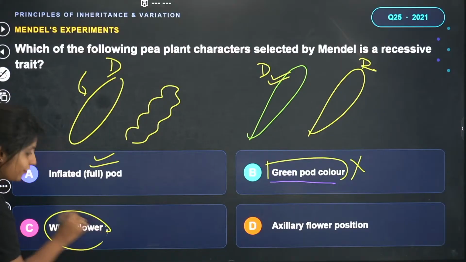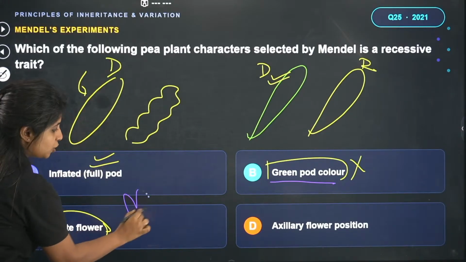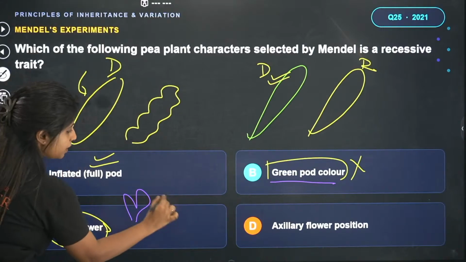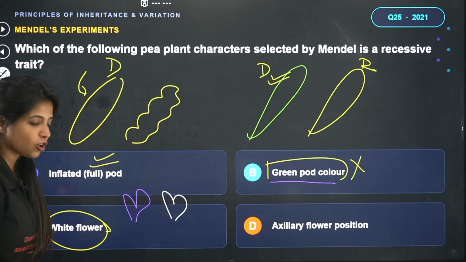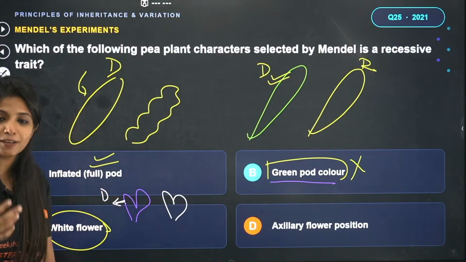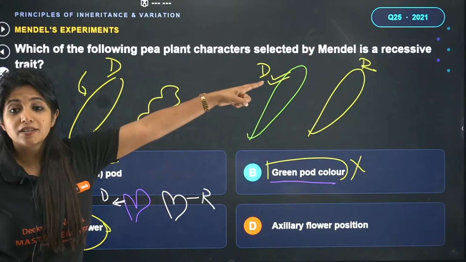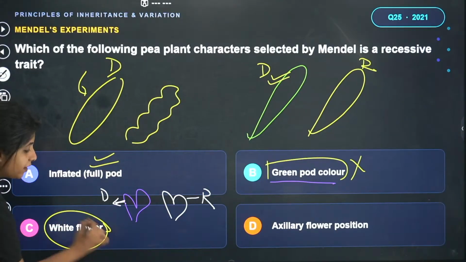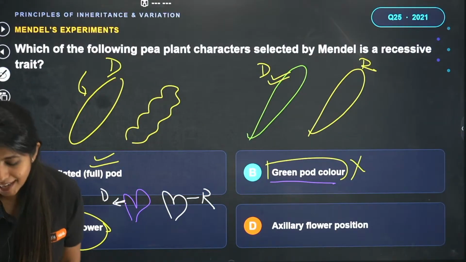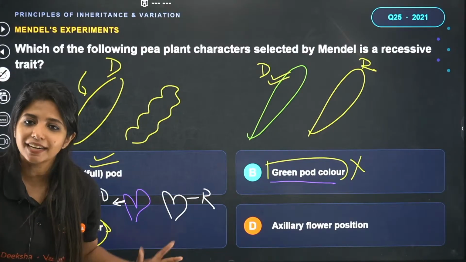Now what about white flower? Listen, the pea plant over here has two types of flowers. One is going to be violet and the other one is going to be white in color. Which one is dominant? Which one has darker color? I'll say that is easy for you to remember. This is dominant and this is going to be recessive. So here you have been asked which is a recessive character. Isn't white a recessive character? Yes. Ullas gave me the answer. He said white is a recessive character.